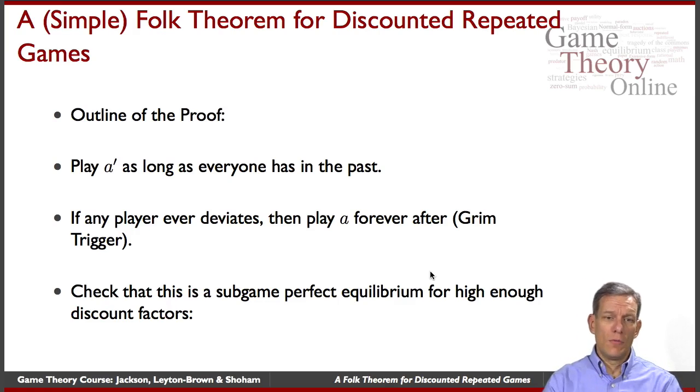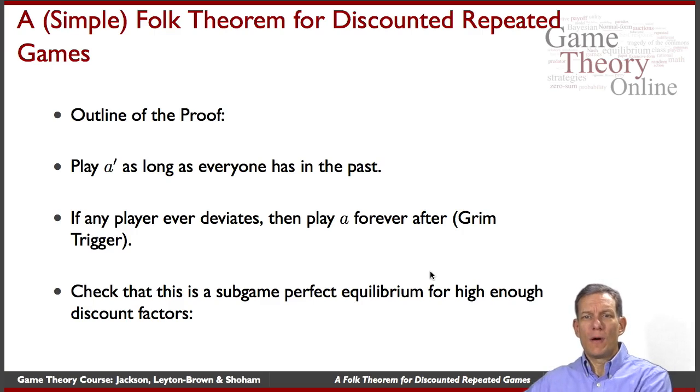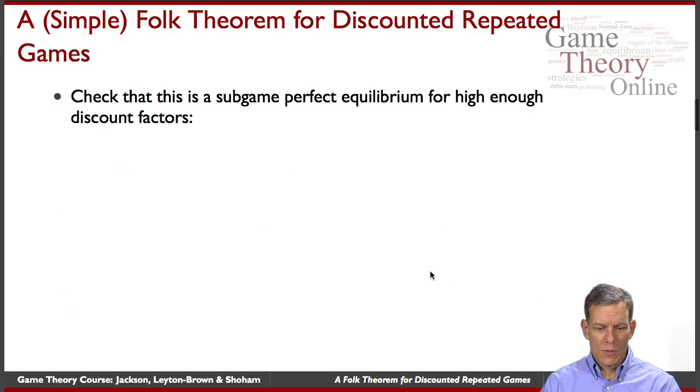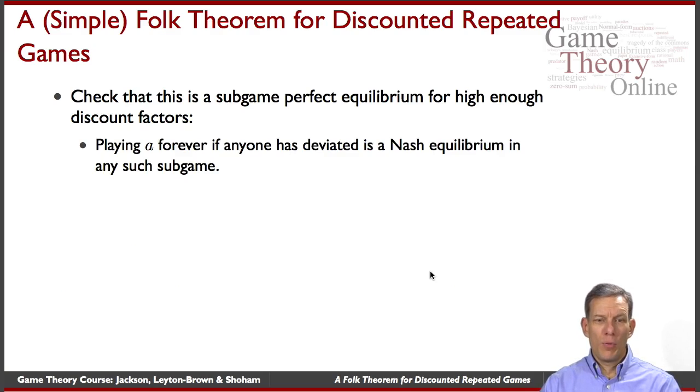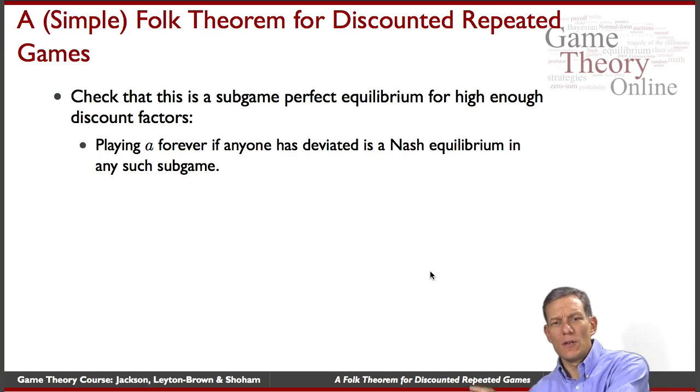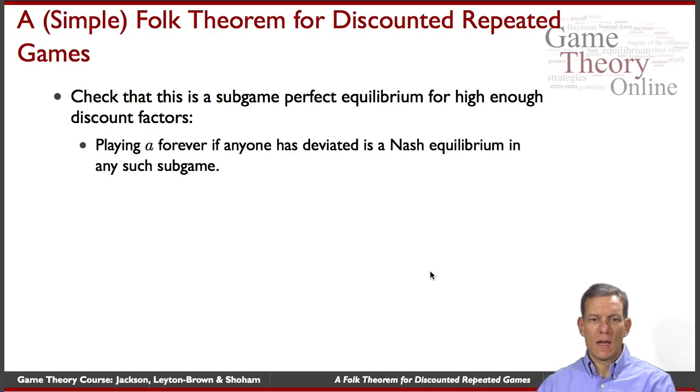So the idea is we'll play A prime as long as everybody plays it. If anybody deviates from that, then we're going to go to a grim trigger. We're just going to threaten to play the Nash equilibrium A forever after, which is giving us a lower payoff than A prime. And we just need to make sure that people care enough about the loss of the future to offset the gain from today. So in terms of the proof, checking that this is a subgame perfect equilibrium for high enough discount factors, what do we have to do? Well, playing A forever, if anyone has ever deviated, is part of a subgame perfect continuation if we ever have a deviation, because it's Nash in every subgame.